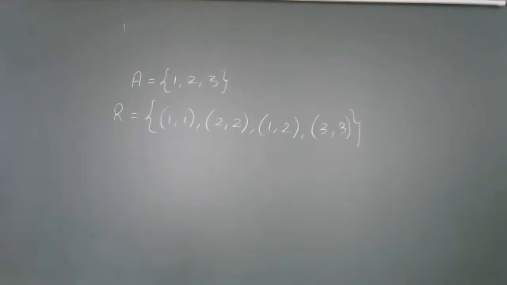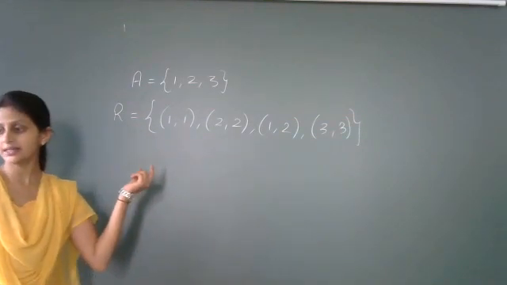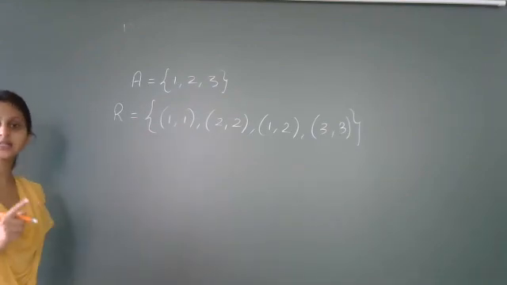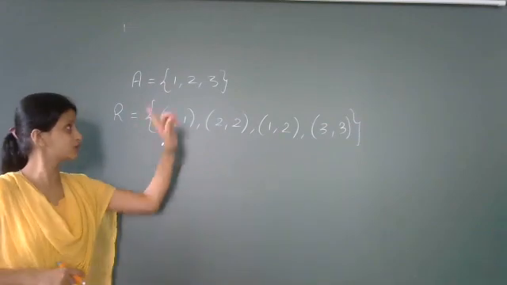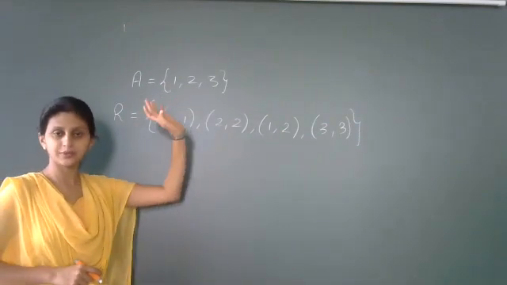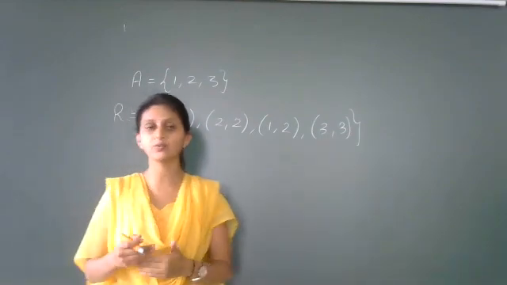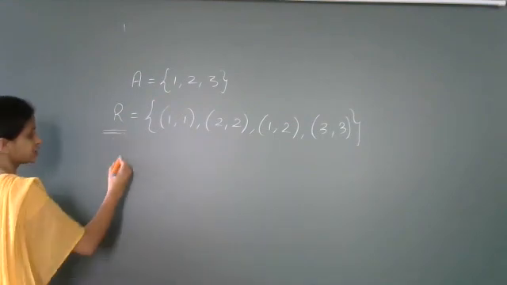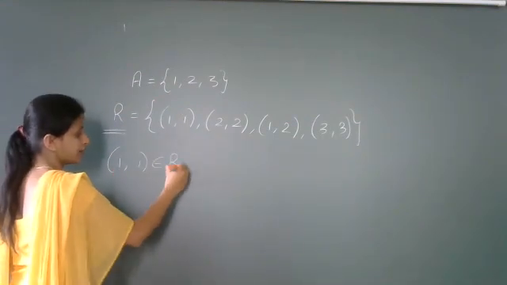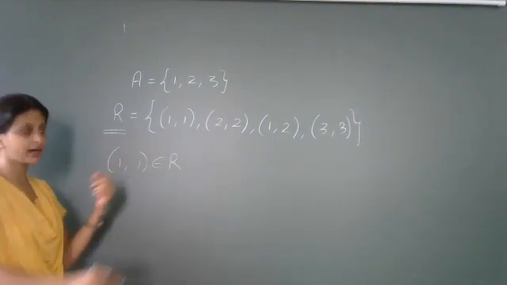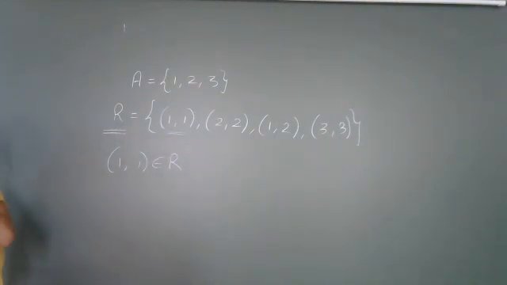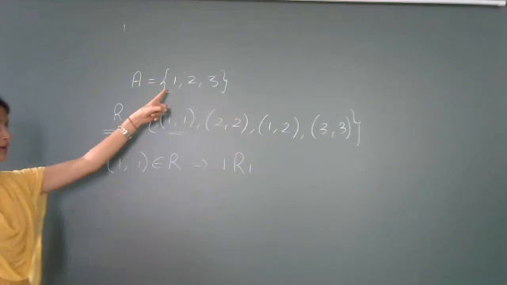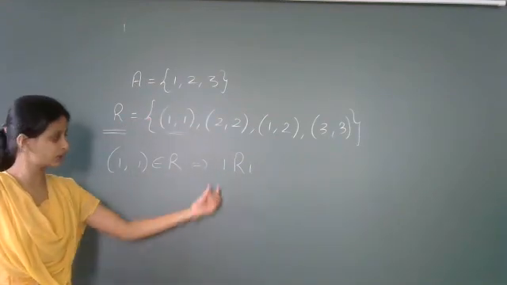Yes, it is reflexive. So someone says that it is reflexive, right? Of course it is reflexive, students. Why? Because here, how many elements in the set we have? We have 3 elements in the set, right? Then those are 1, 2, and 3. Now let us see whether these elements are related to itself or not in this relation. First element is 1. Here you can observe that in this relation R, (1, 1) belongs to R. This ordered pair is belonging to R, right? What does that mean? This means that 1 is related to 1. First element 1 is related to itself.